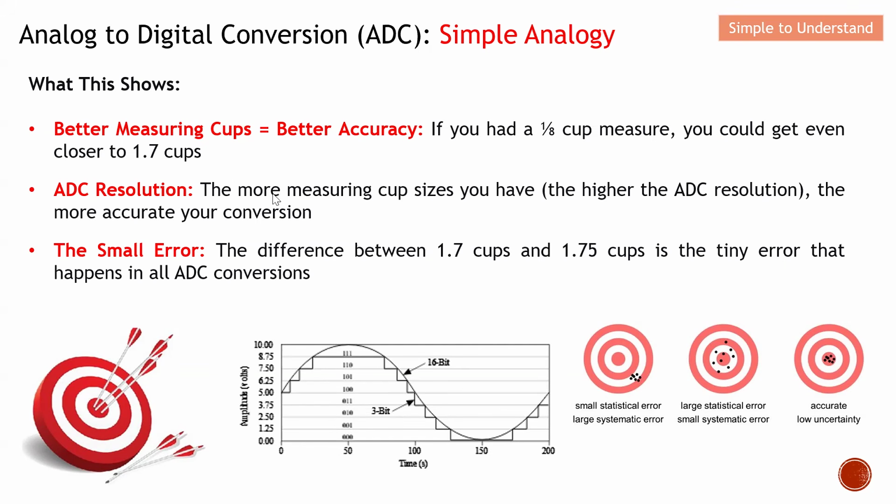Over here you can see that the smaller the cup that I manage to have, the better the measurement outcome, which means that I will be closer to 1.7. So basically this is under the ADC resolution. The small error, the difference between 1.7 and 1.7 cup, is in fact a very small amount of error. This is always happening in all ADC conversion. So in short, if you cannot tolerate any error, then you probably cannot do this A to D conversion. This ADC will introduce a very, very small amount of error, which we are going to take a closer look at later on.